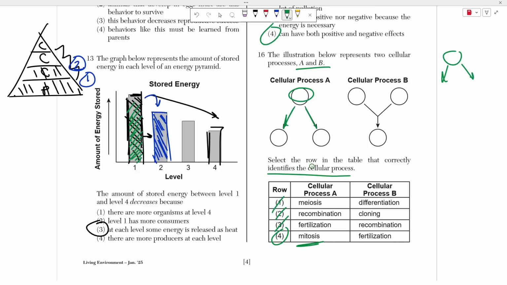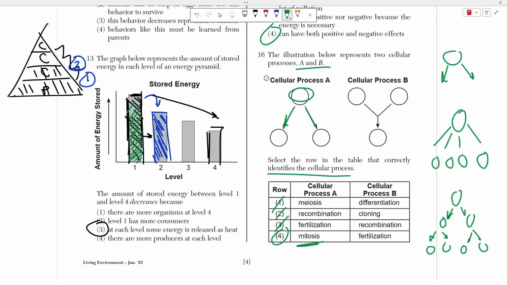Now, why can't it be meiosis? Well, it can't be meiosis because meiosis is one cell or one precursor splitting into 1, 2, 3, 4 cells, right? It's actually one cell splitting into 2, and then those 2 cells splitting into 2 more cells for a total of 4. Well, you can be saying, oh, isn't this just the first step of meiosis? Well, that's false because this is the full pathway. This is the full process, right? So the full process should actually produce 4 if it's meiosis. If it's mitosis, it should only produce 2. Okay, so that's why it can't be meiosis.